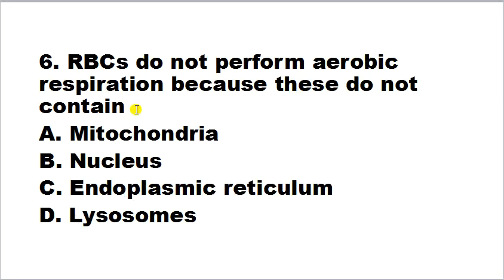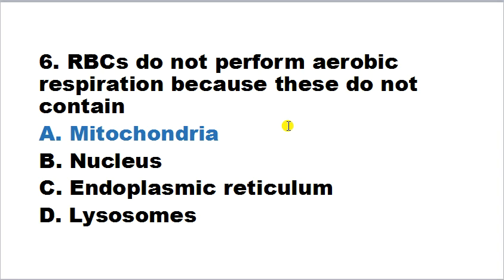RBCs do not perform aerobic respiration because these do not contain mitochondria, nucleus, endoplasmic reticulum and lysosomes. First of all, we have to understand what aerobic respiration is. Aerobic respiration is the process of conversion of glucose into water and carbon dioxide with the release of energy in the form of ATP.